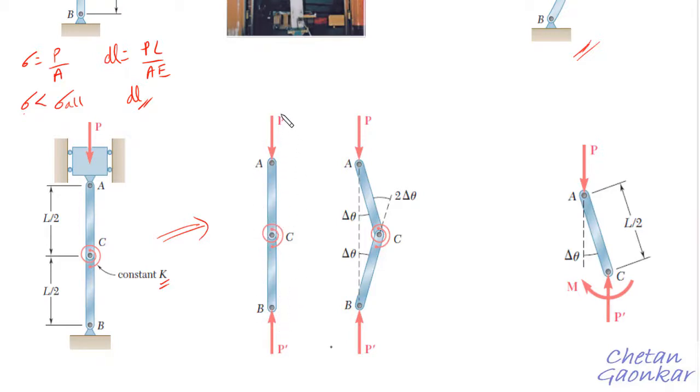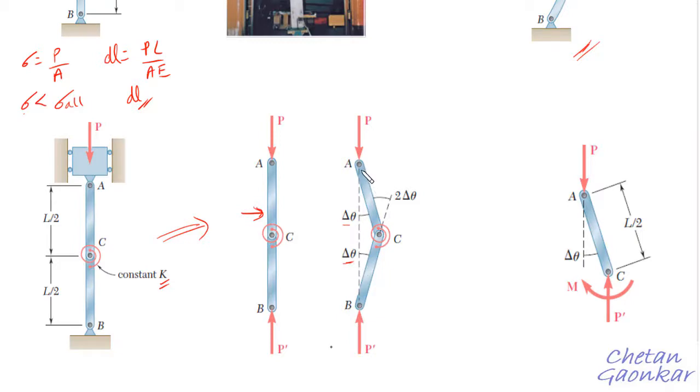But when this force is applied on these two rigid members with this spring of constant K at the point C, and along with this load we slightly disturb this system in this direction, then one will observe that member AC and member BC will deflect from this equilibrium position AB, from this initial position AB, by a small angle delta theta this side and delta theta this side.